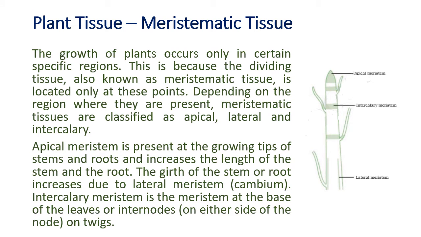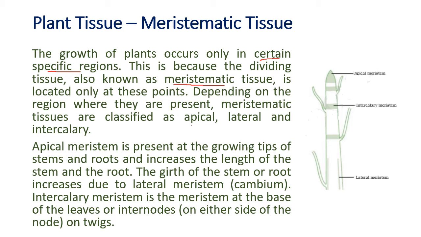So first we go to the dividing tissues called the meristematic tissues. Now like we said, the growth of plants occurs in certain specific regions only. This is because of the dividing tissue called the meristematic tissue. So the growth is because of division of the tissue or division of cells. These dividing cells are called meristematic tissue and they are located at certain parts only.